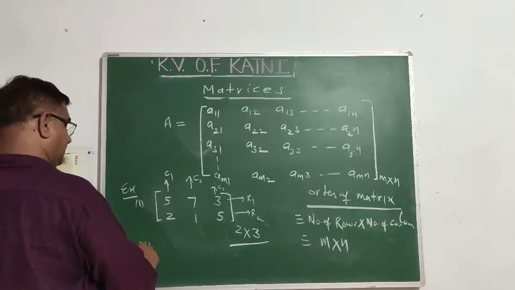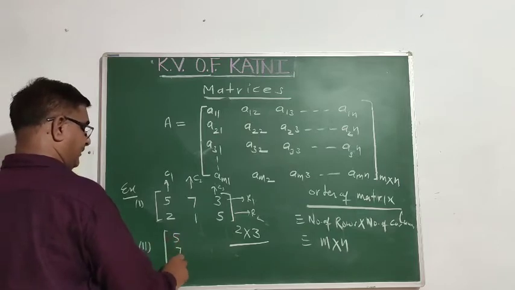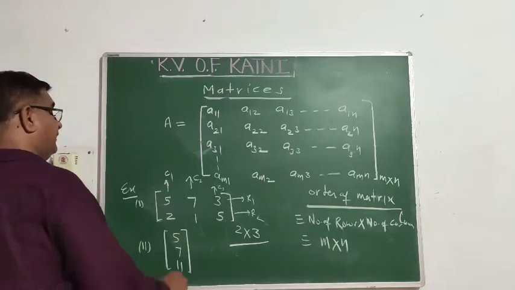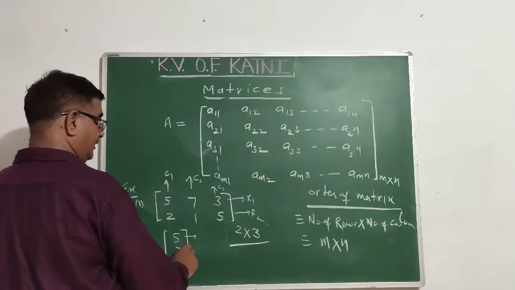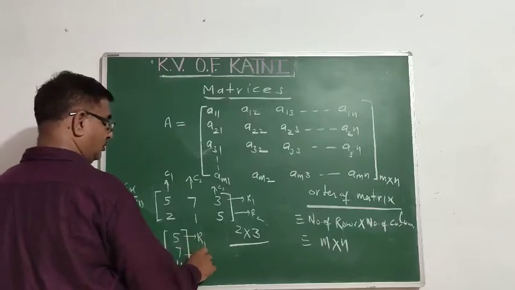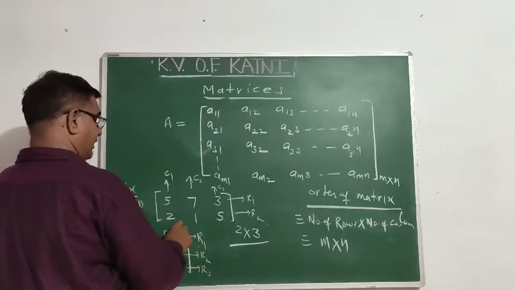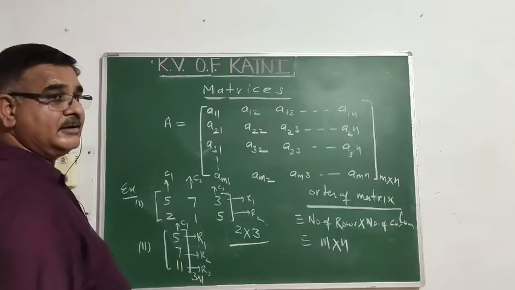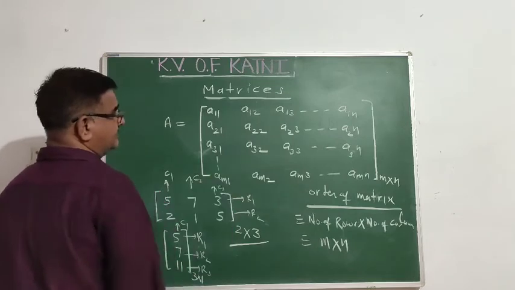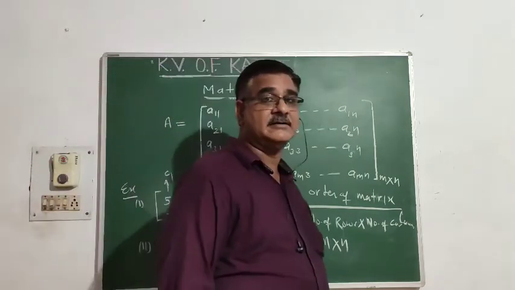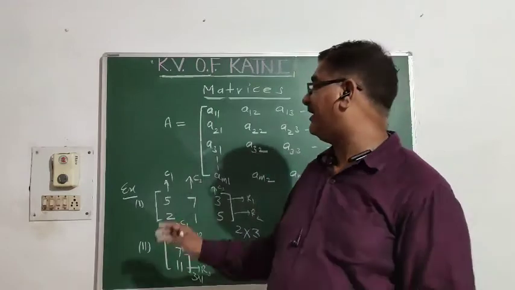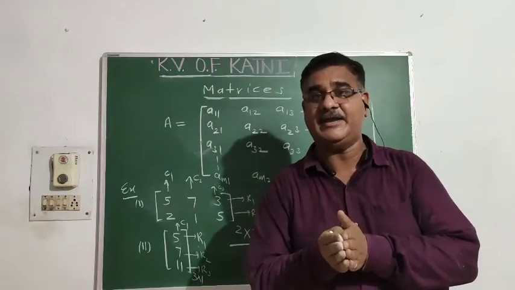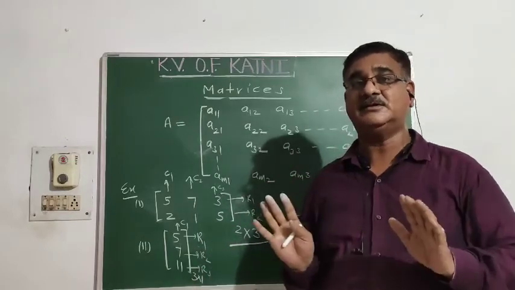Some more examples. 5, 7, 11. How many rows are there? I think 3. Row number 1, row number 2, row number 3, and column number 1. So its order is 3 cross 1. Similarly, you have to write some. So what is a matrix? We conclude that a matrix is the arrangement of given elements in the form of rows and columns.